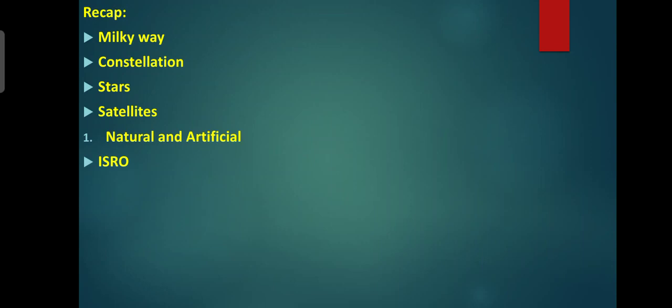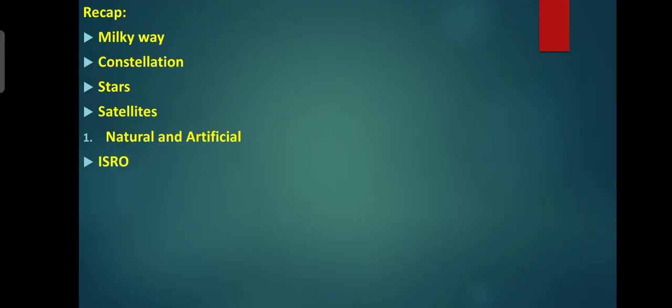Next one, satellite. An object that revolves around a planet in a stable and consistent orbit is called a satellite. Satellites can be classified in two categories, natural and artificial. Natural satellites. All natural satellites revolving around a planet are natural satellites. They are also called moons.